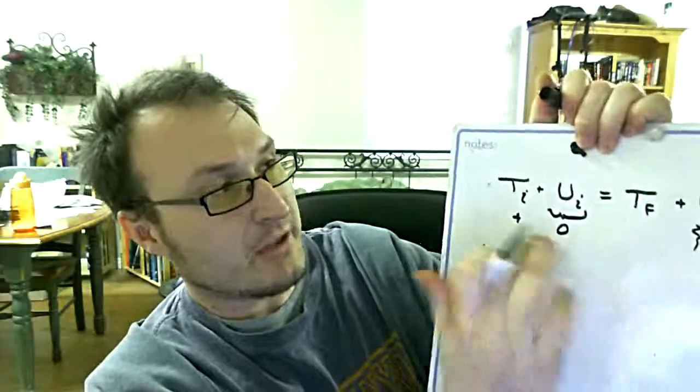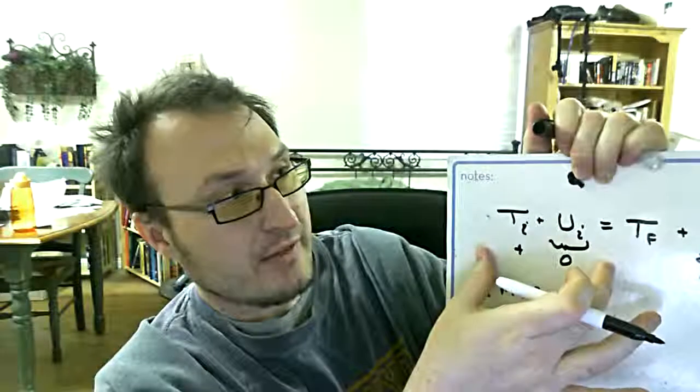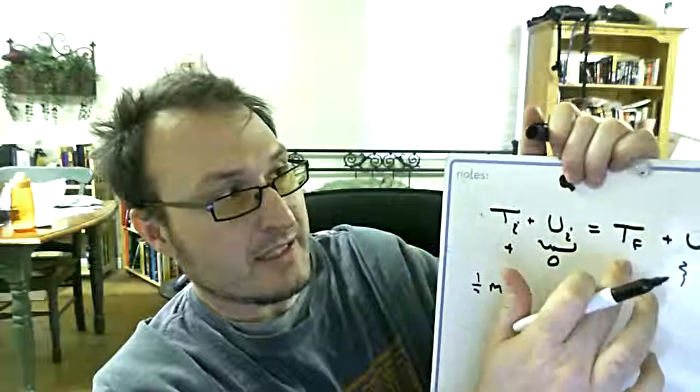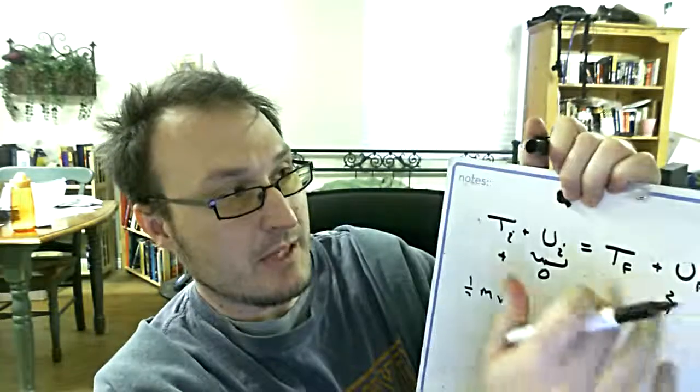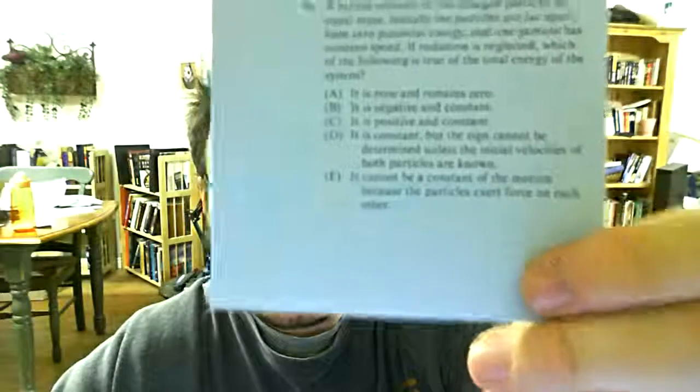So we have back to this. This is a zero. This is a positive energy term. I know that the energy is going to be positive, and I know it's going to stay the same. Even if this energy goes down, this energy is going to come up. If this goes up, this is going to go down. And that's, I think, way overkill on this problem. So I'm looking at answer C, being that the energy is positive and it is constant. And that's what I want to pick.